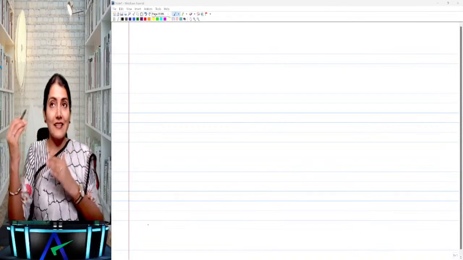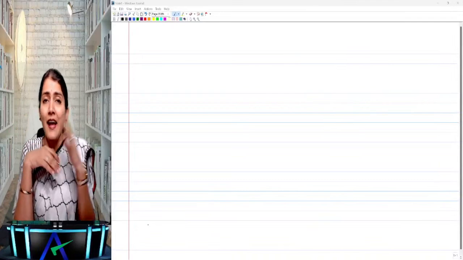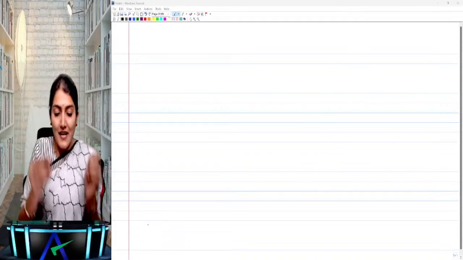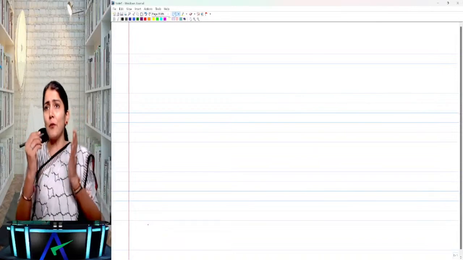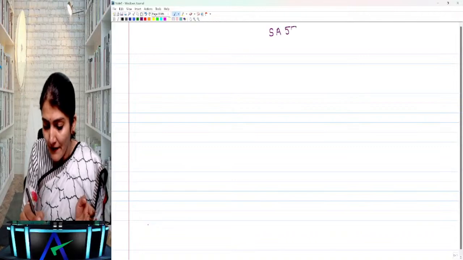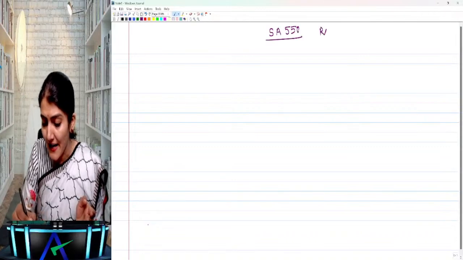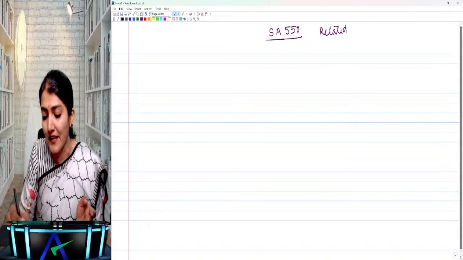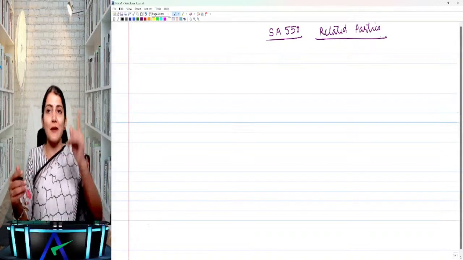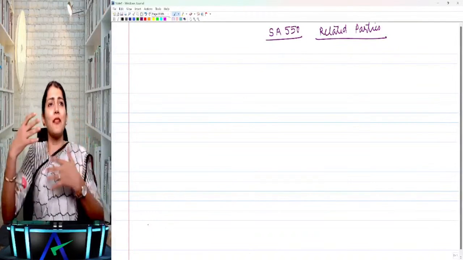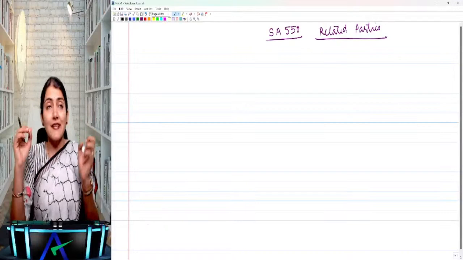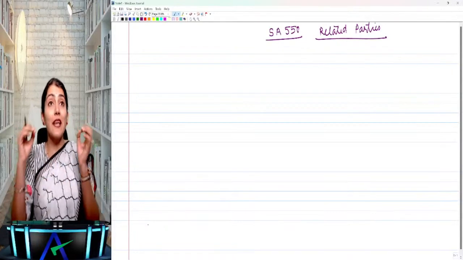Let's start with SA over there, and then after the standards, we come to the mock test paper. So starting with SA 550. What is 550 regarding? It is regarding the related parties. Again, an important auditing standard wherein many a times a question comes in the exam. Only one question comes, but there is a higher chance of a question coming from this particular standard, SA 550, for the related parties.